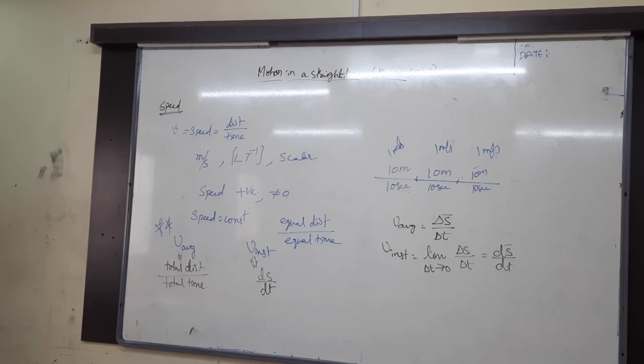In the next line, for a moving body, speed can never be negative or 0. It is always positive.